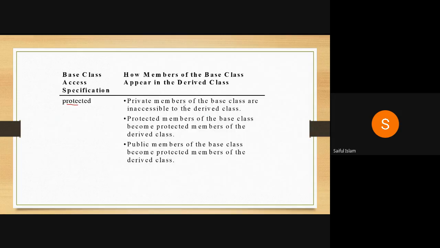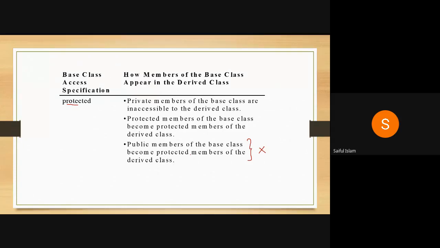So private members of a base class are inaccessible. Protected members of a base class become protected members, which is already there. But here the public members of the base class become protected members of the derived class. That's the only change here. So an object of a derived class cannot access public members of a base class, because that public member will now be a protected member for the derived class.